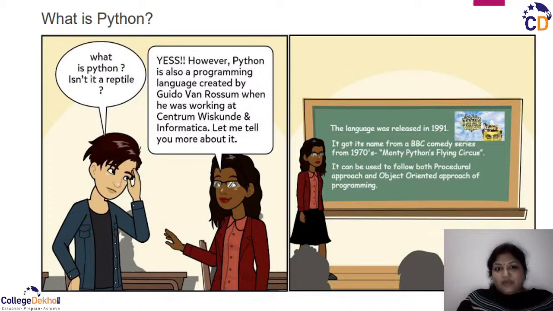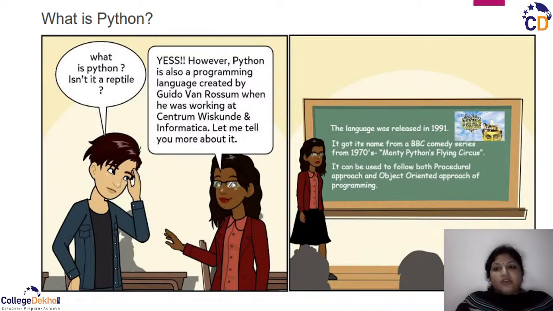What is Python? A student asked a teacher, "What is Python? Isn't it a reptile?" Yes, however, Python is also a programming language created by G.V. Rossum when he was working at Centrum Wiskunde & Informatica. Let me tell more about it. The programming language was developed by G.V. Rossum. Everybody should know this thing. And the language was released in 1991. It got its name from a BBC comedy series from the 1970s, Monty Python's Flying Circus.